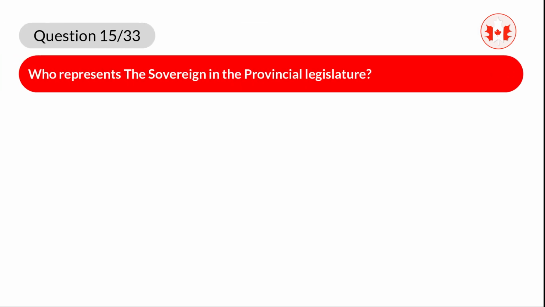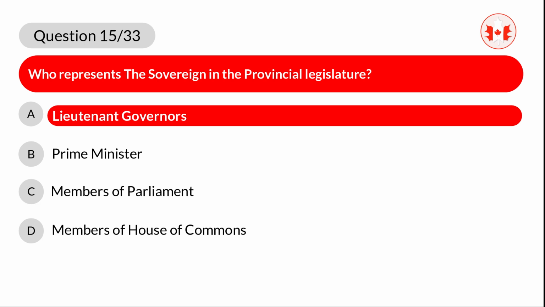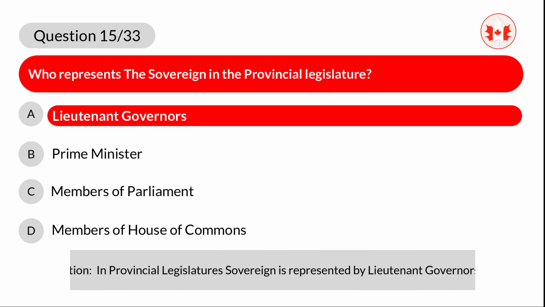Question 15. Who represents the sovereign in the provincial legislature? A. Lieutenant Governors. B. Prime Minister. C. Members of Parliament. D. Members of House of Commons. Correct answer is A. Lieutenant Governors. Explanation. In provincial legislatures, the sovereign is represented by lieutenant governors.